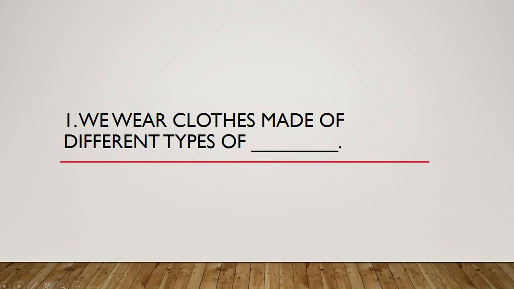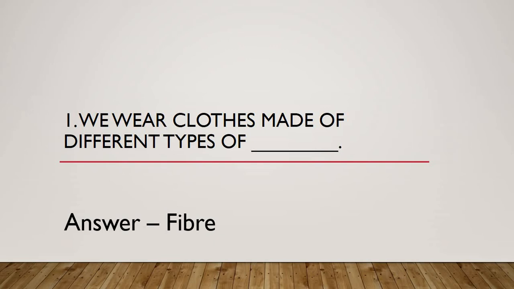Let me repeat the question. We wear clothes made of different types of dash. Here I'll give you 4 to 5 seconds to think and to write the answers in your papers. Okay, I think you might have written the answers and you must be ready to speak them. I'll give you 2 seconds to speak the answers. Now, if you have already given me the answers, let's see what the correct answer is.